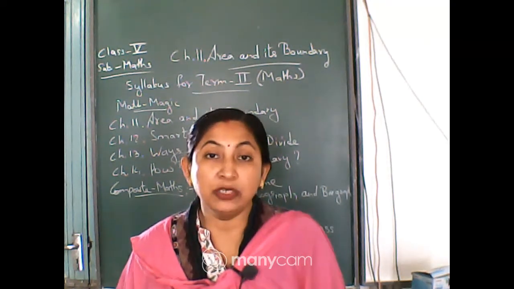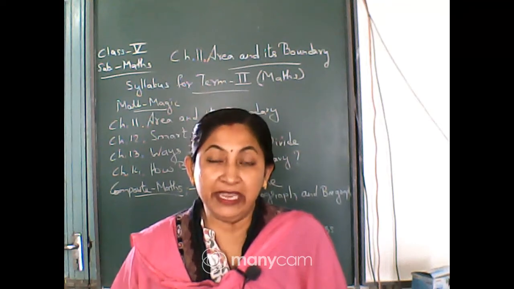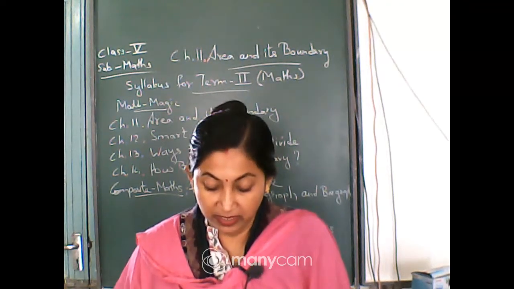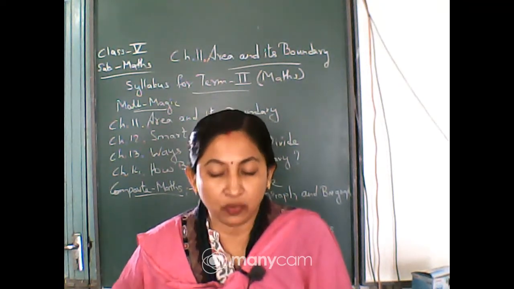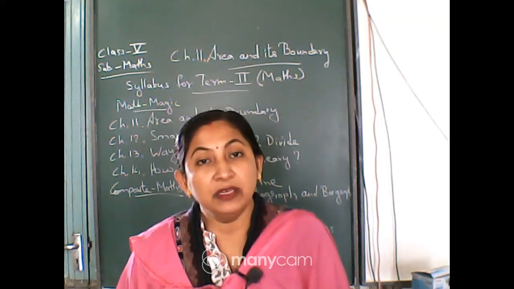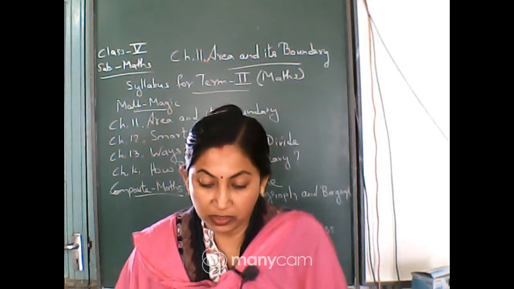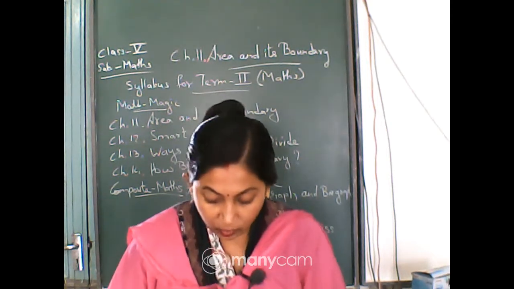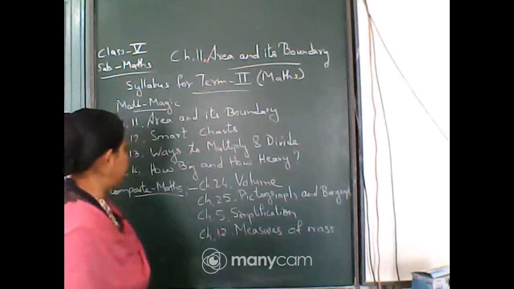First of all, count the total area of Nasrina's land. How will you find it out? By counting the squares. Okay, so quickly count the squares and tell me what is the area of Nasrina's land.